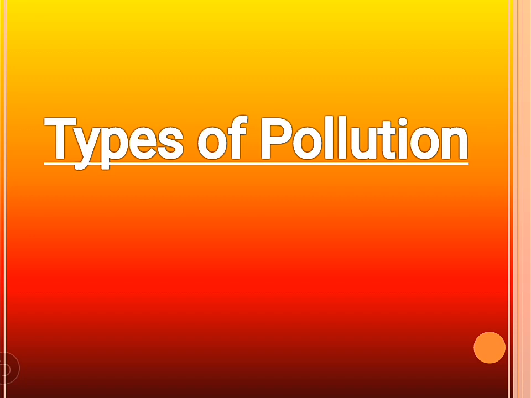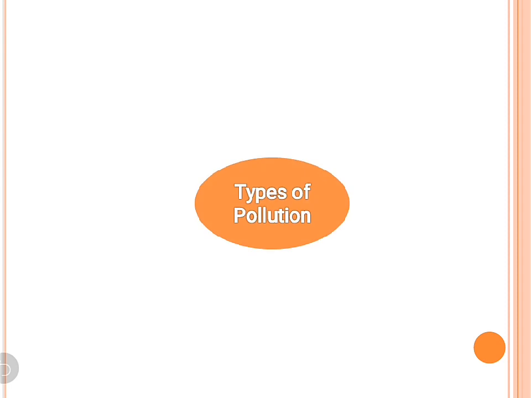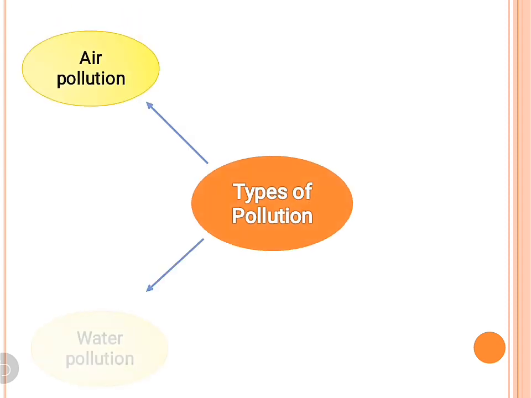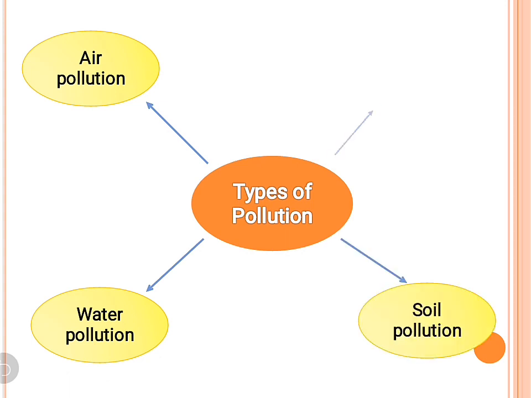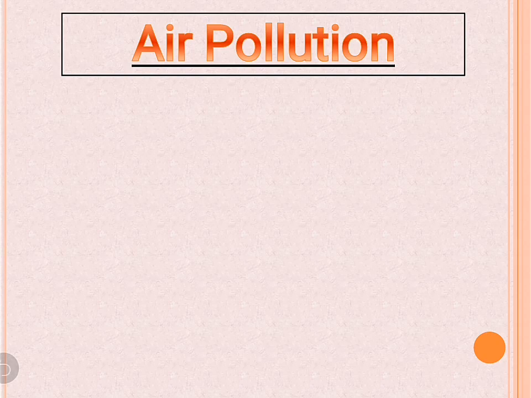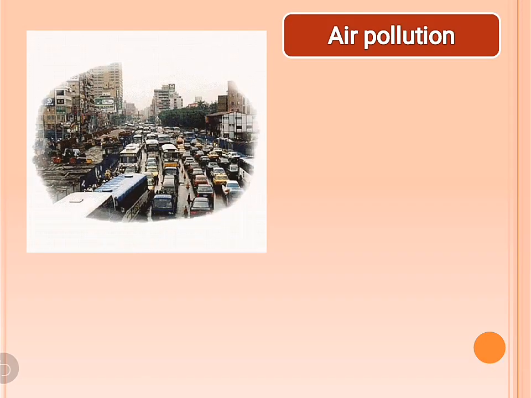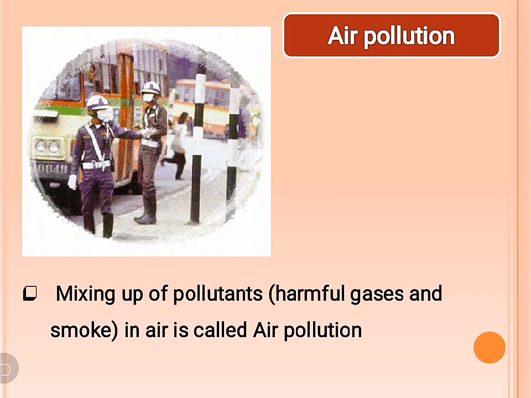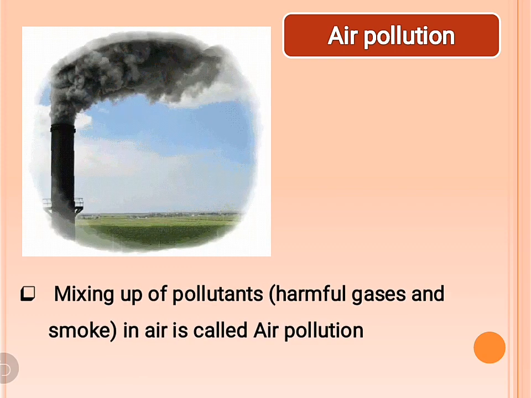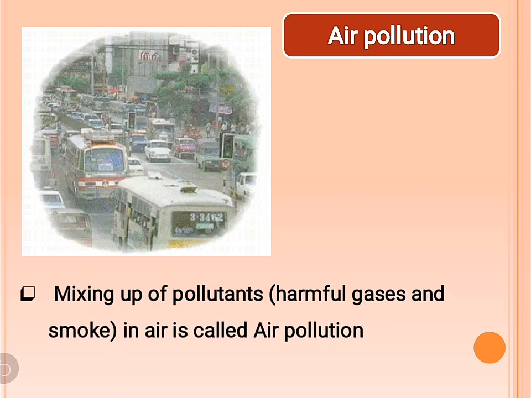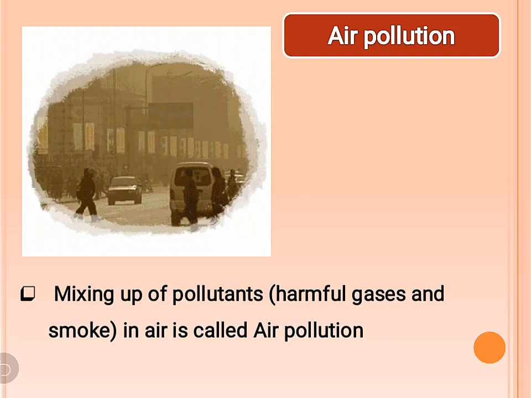Now, let's discuss various types of pollution. Children, there are four main types of pollution: air pollution, water pollution, soil pollution, and noise pollution. Now, what is air pollution? Air pollution is the mixing up of pollutants, that is, harmful gases and smoke from factories and vehicles, into the atmosphere.